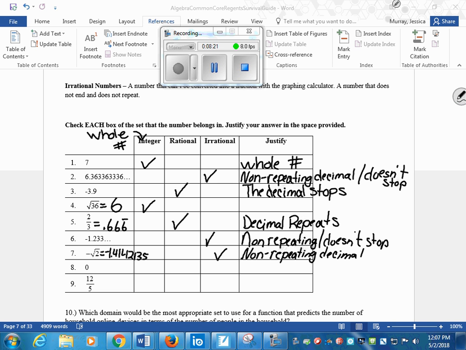We already did number 7. Now number 8. That one should be easy enough, because it's a whole number. Now, be mindful, all integers are rationals. There's not really much difference between an integer and a rational number, except that an integer can be considered a whole number. Well, what's 12 divided by 5? It gives me 2.4. And yes, it is rational.